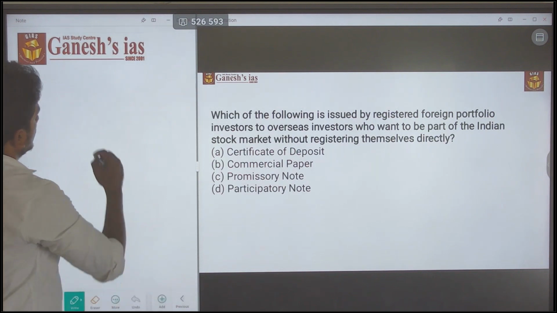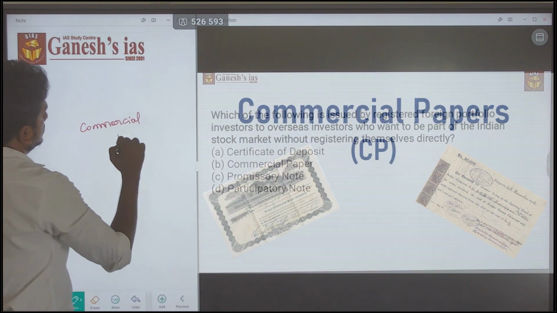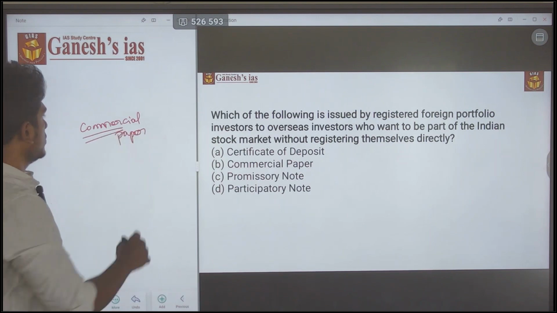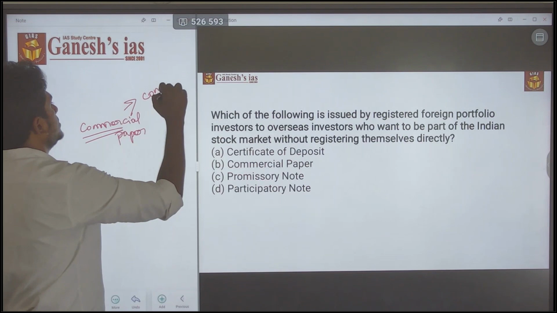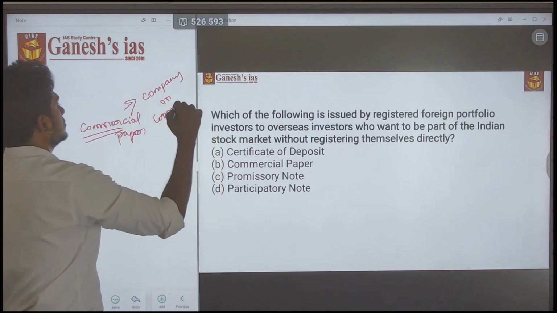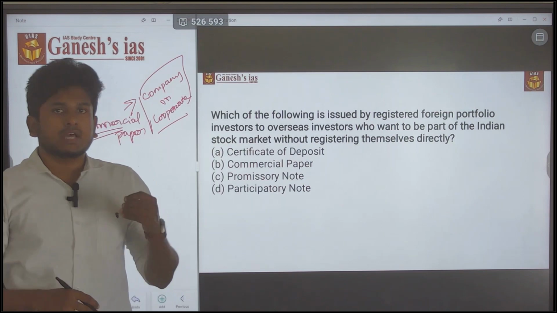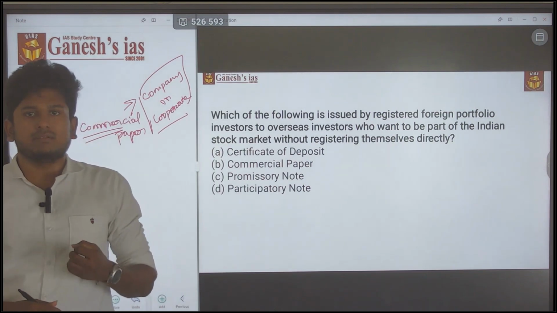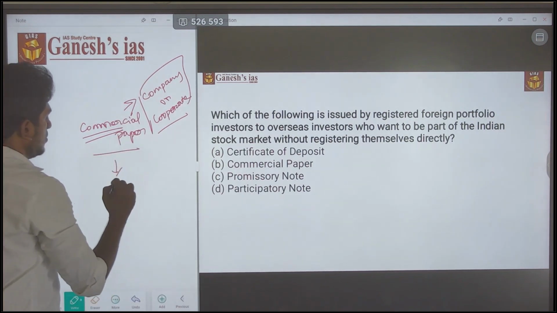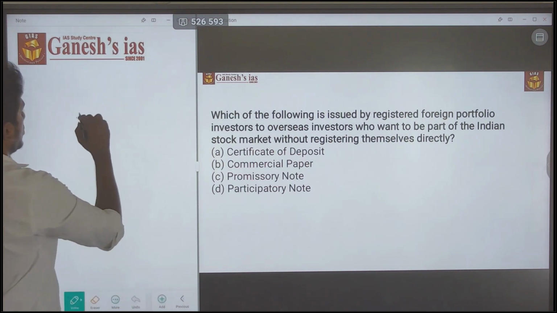Next, commercial paper. The word itself has the meaning: commercial, which means the company or corporate will issue that. The corporate will issue this commercial paper and they will borrow certain money. So this is called commercial paper. Again, this is also a money market instrument. Please note that. Next, promissory note.